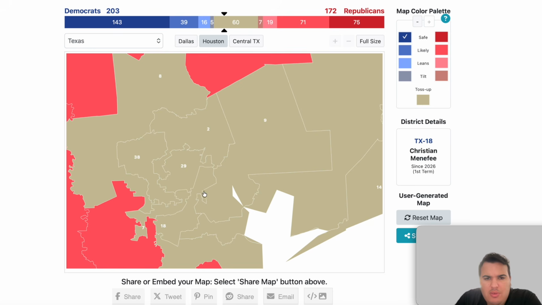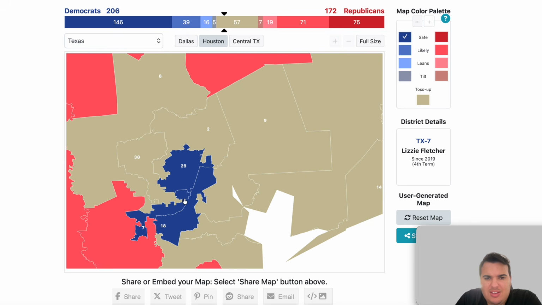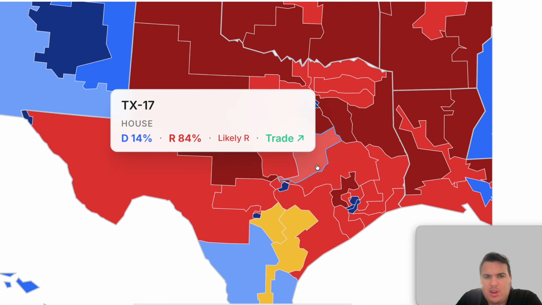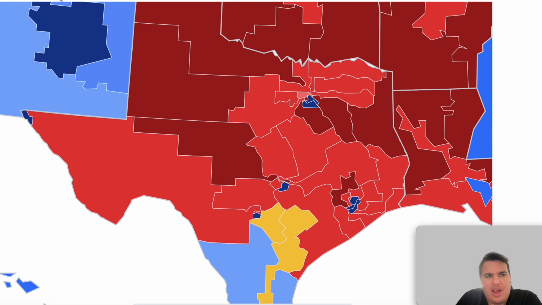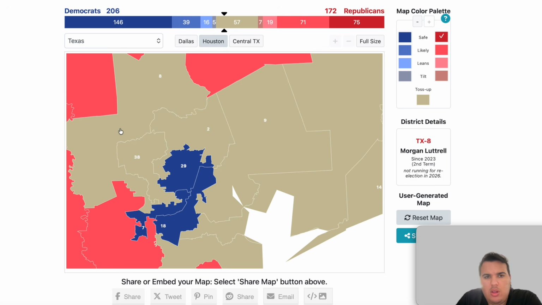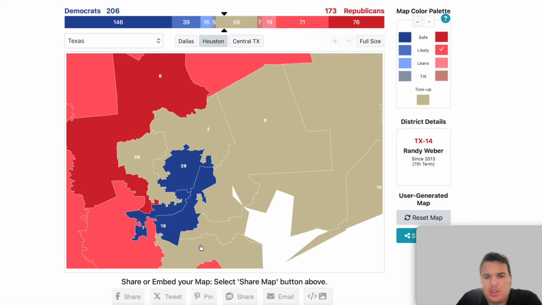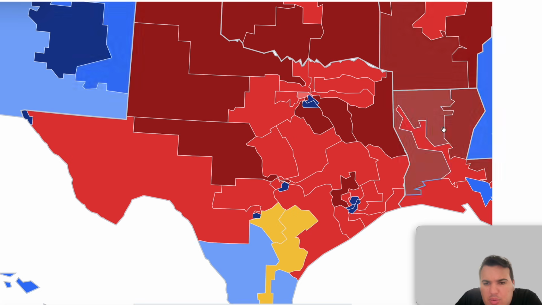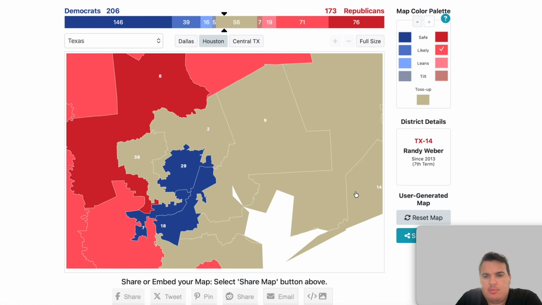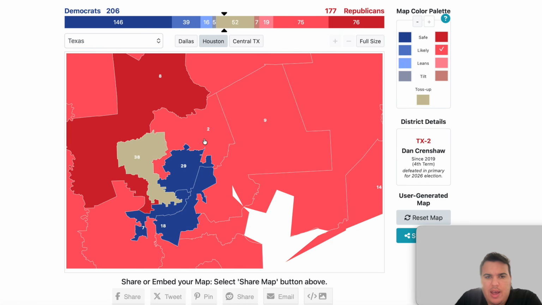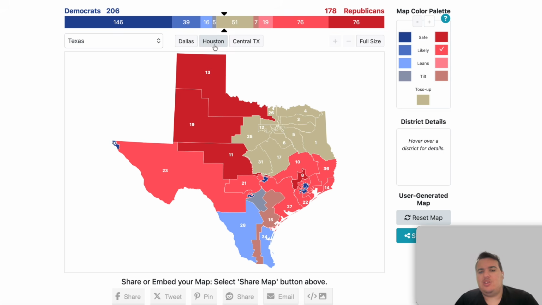We have the 29th is solid blue and 18th and 7th. So let's go 29th, 18th, and 7th is solid Democrat. Let's put the 8th district, which I believe I said was safe Republican, I believe. Yes, the 8th district is solid red. The surrounding districts are all likely red, so we can put those in the likely Republican category. So I want to make sure I'm not missing any Democratic ones. I don't believe that I am, so we can put all these as likely R now. So that is the Houston area.